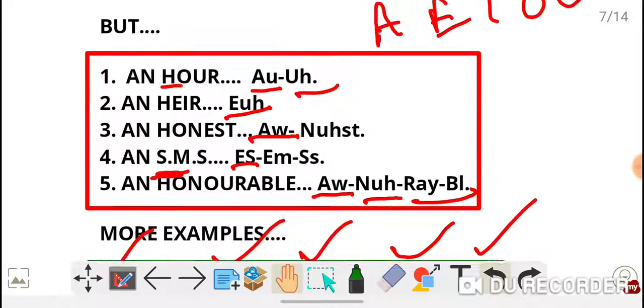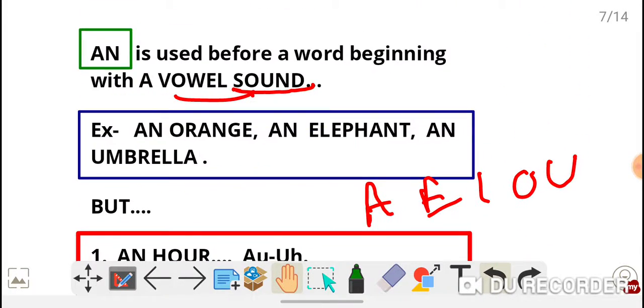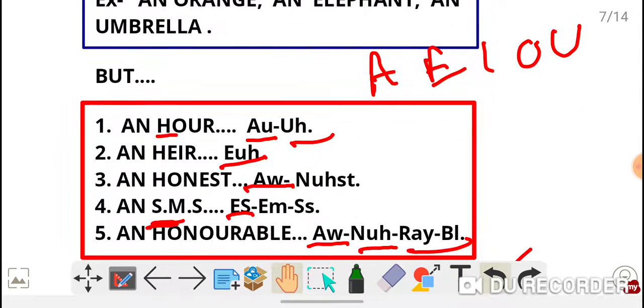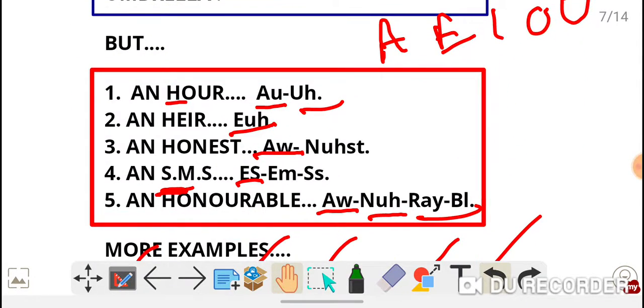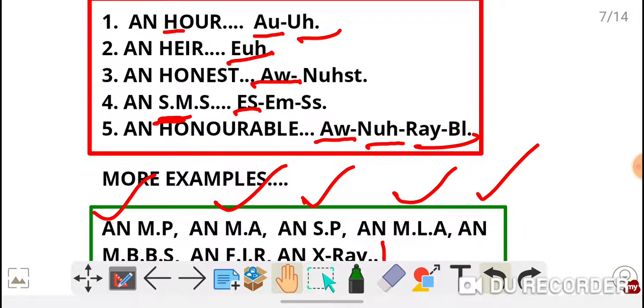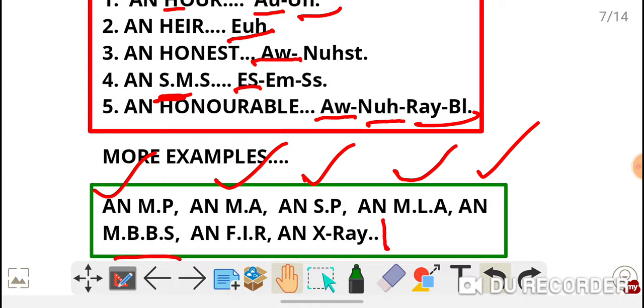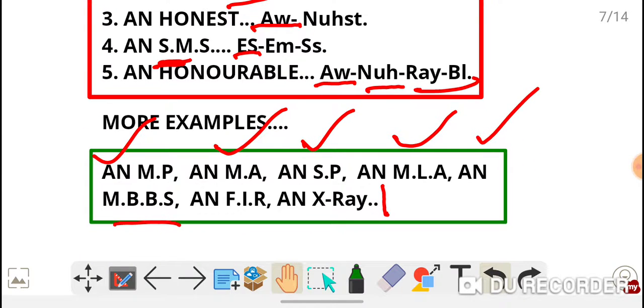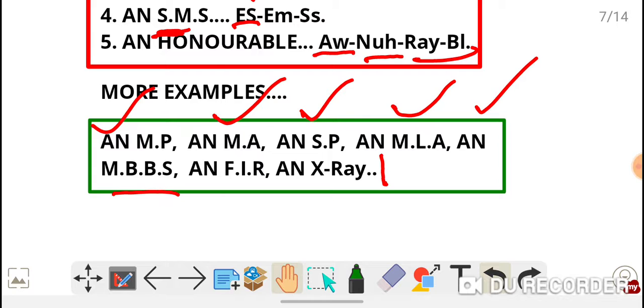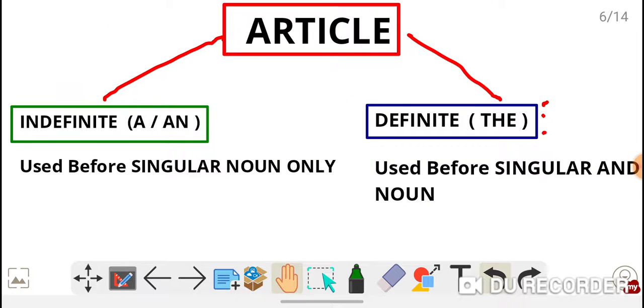An honor. See the sound. Remember one thing: an is used before a word beginning with a vowel sound. You stress on the sound, not on the letter itself. An hour, an honest, an SMS, an honorable, an MP, an MA, an SP, an MLA, an MBBS, an FIR, an X-ray.